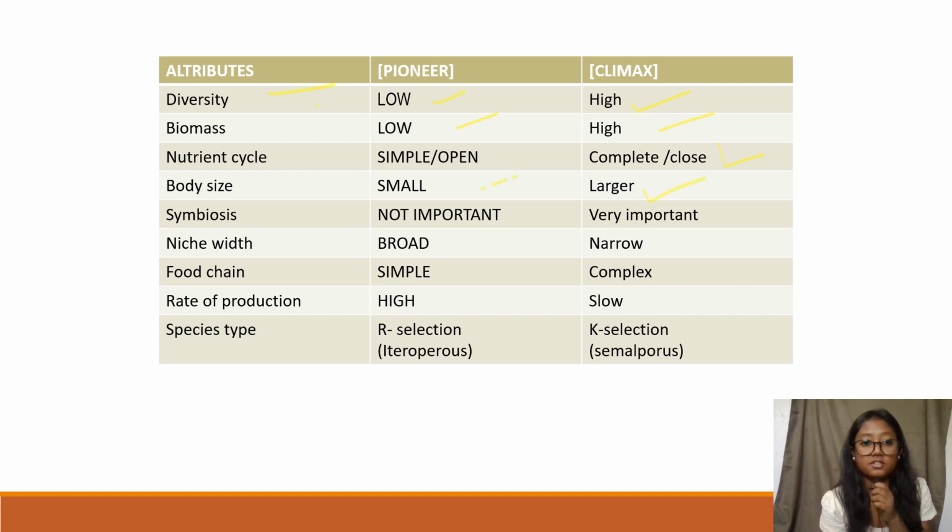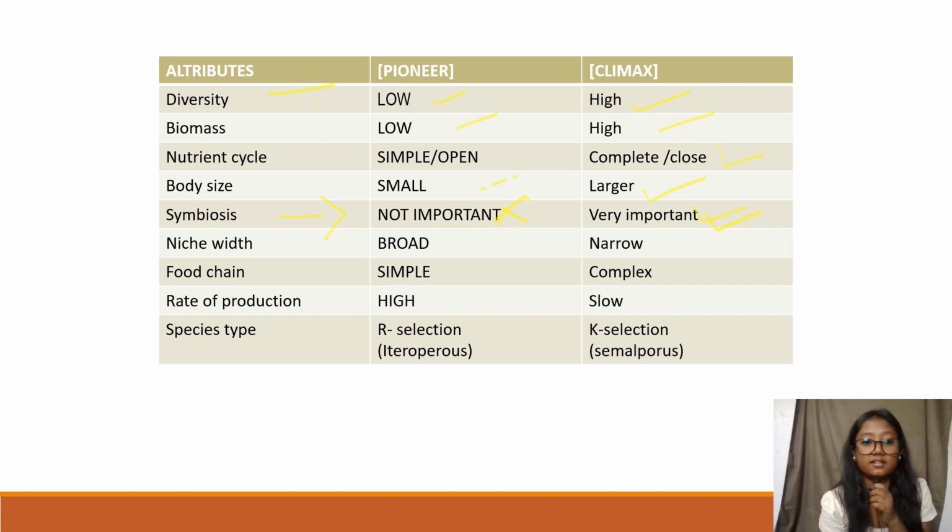Okay, the most important point is symbiosis. In pioneer communities it is not important, but in climax it is very important. That's why after the climax community, no other community will form; only the climax community will be stable, unless and until there is any disturbance.